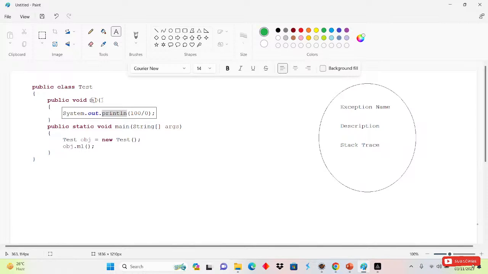What it will do, it will come to the caller method. See here, this is the m1 method. Who is calling this method? That is the main method. From the main method we are calling the m1 method. So it will come to the caller method, and the caller method here is the main method, right?